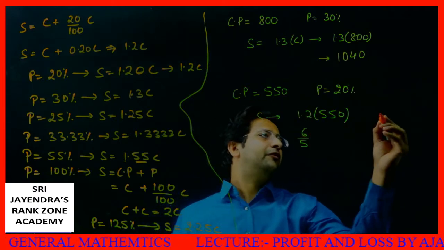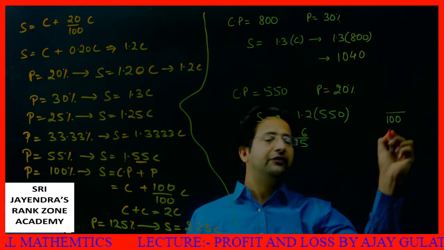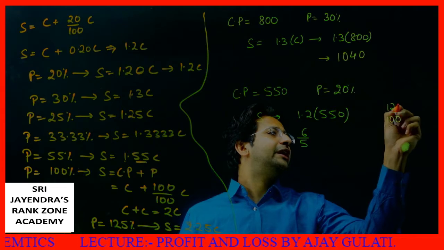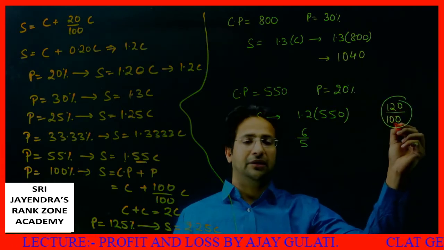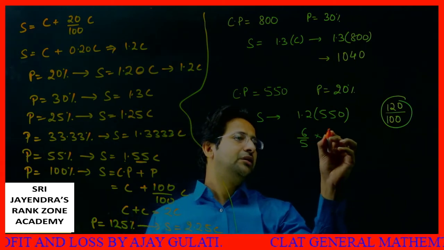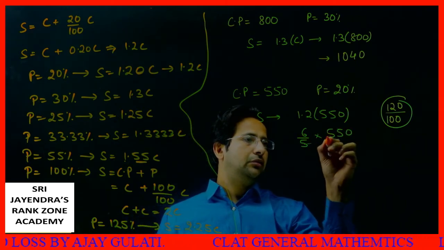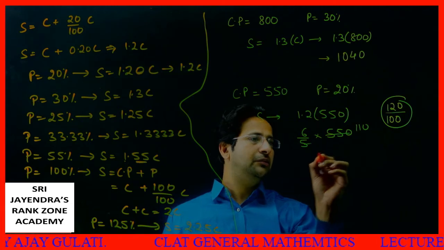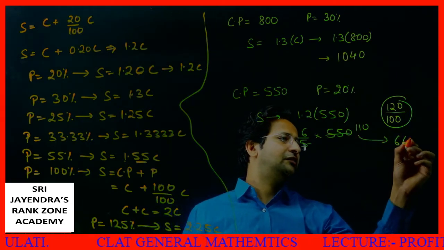What does 20% profit mean? 20% profit means I bought a thing for 100 rupees and now I am selling it at 120. This is 120%. So this can be written as 6 by 5 into 550. This is 110, so this becomes 660. This is my selling price.